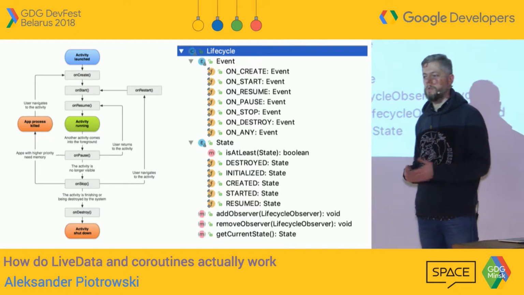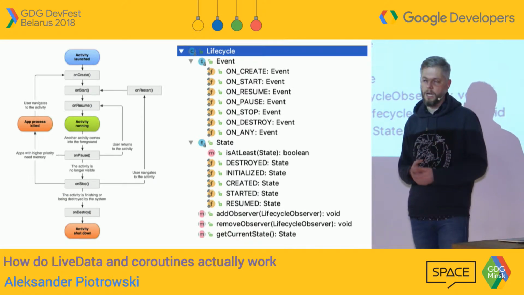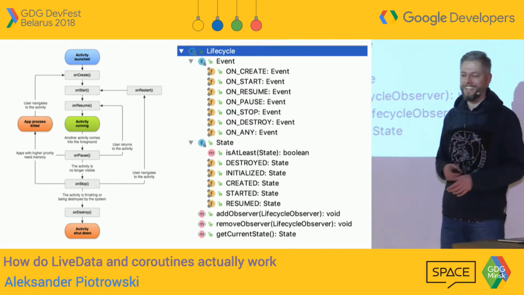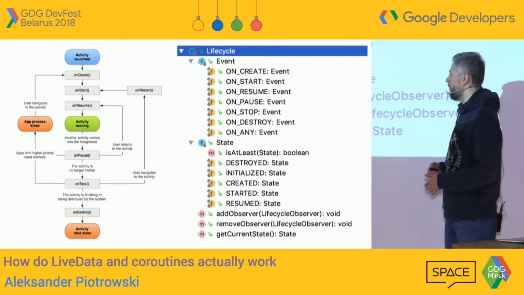A very simple enum. Maybe some of us tried to do that to make sure that we don't change the UI after the activity was paused. But Google, after 10 years of Android, decided to convert the image into a set of two simple enums.